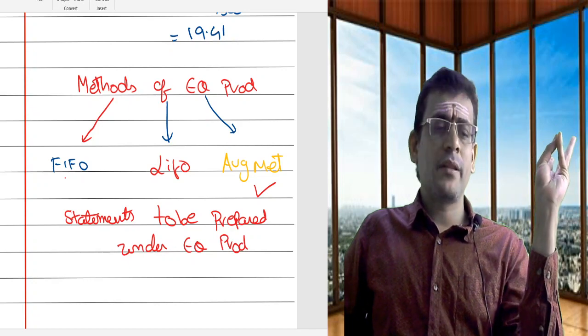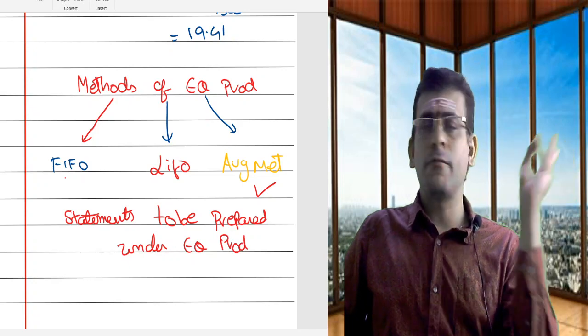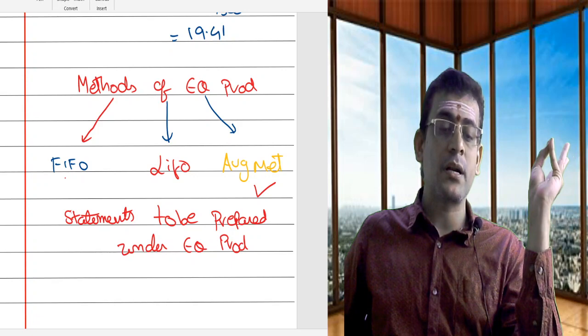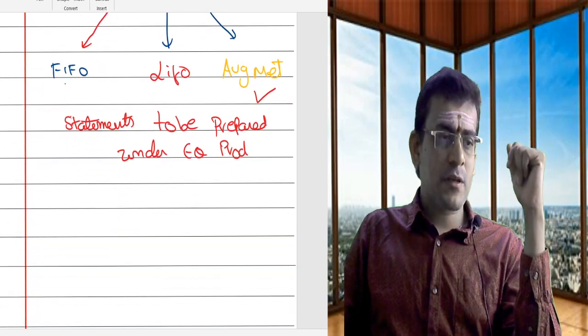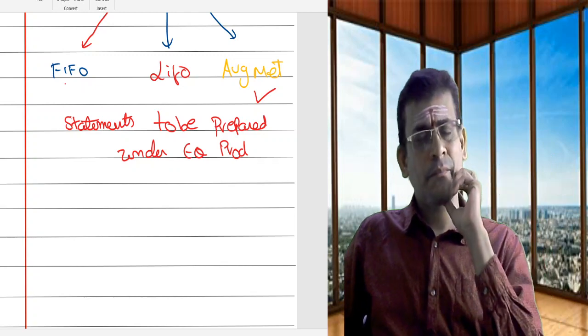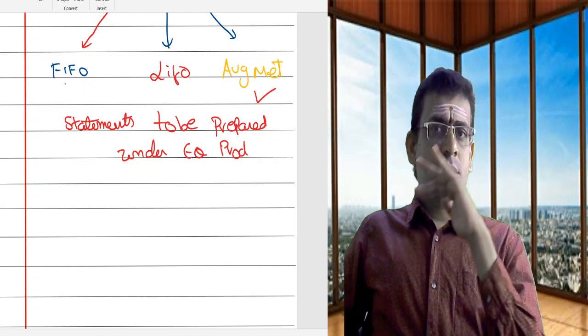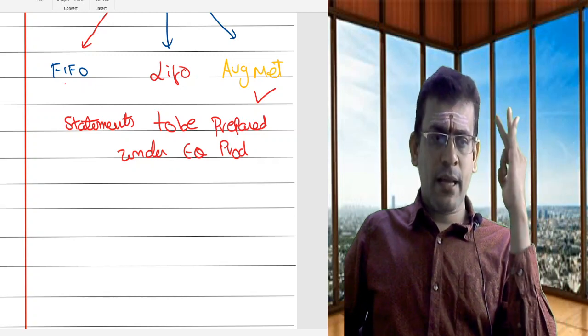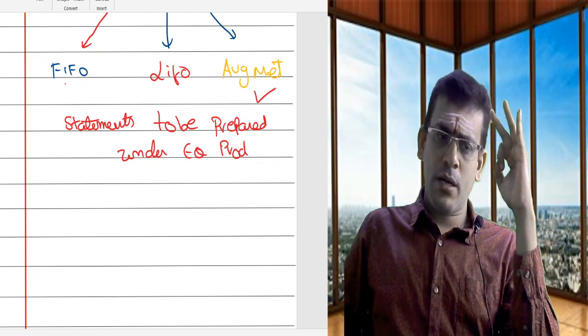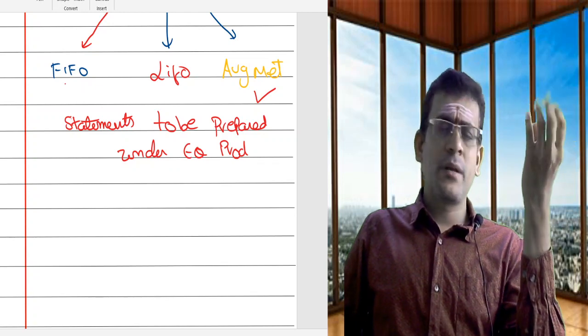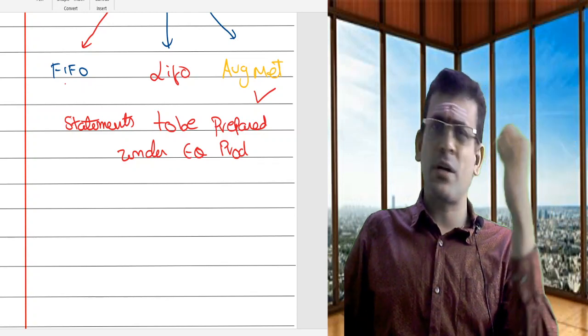Whatever method you apply, whether FIFO, LIFO or average price method, these are the four sets of statements you are supposed to prepare. First let us understand the statements one by one. I won't discuss all four statements at a go. We'll take one statement and do it under FIFO and under the average price method. The LIFO method, from the examination point of view, is not important.